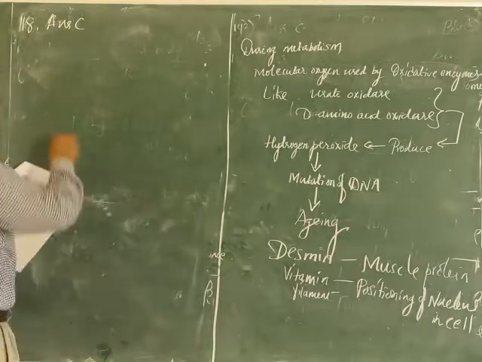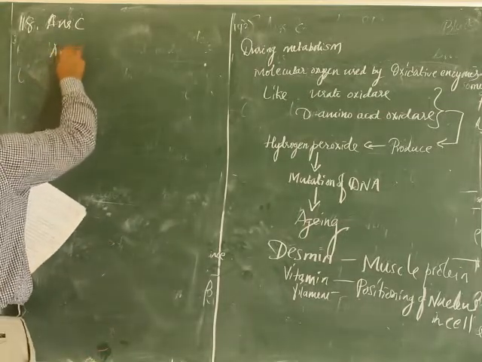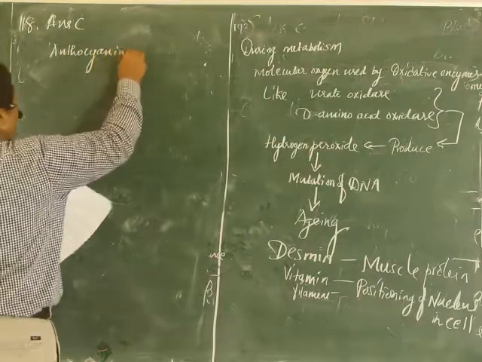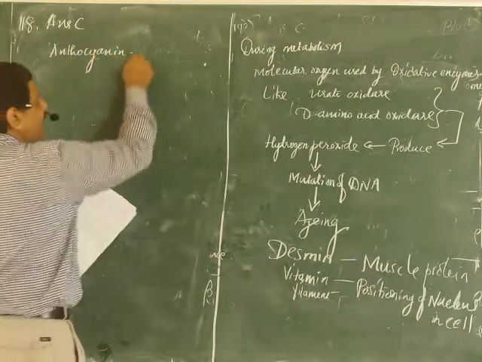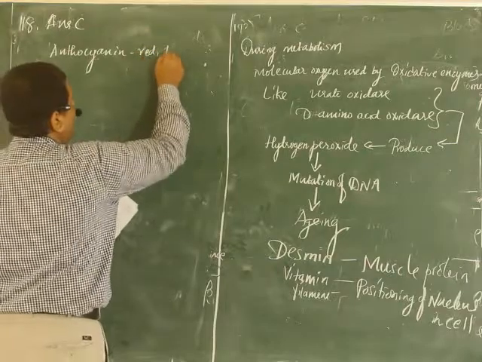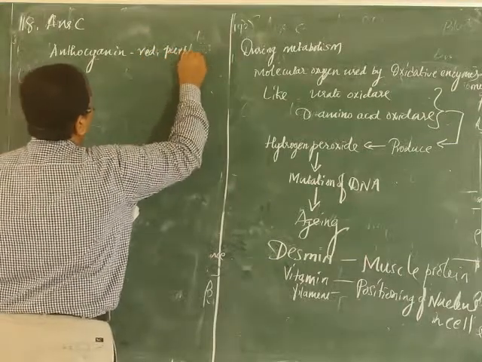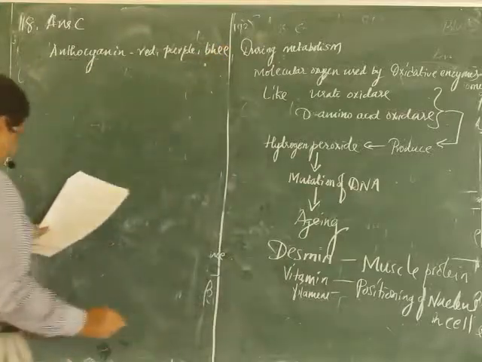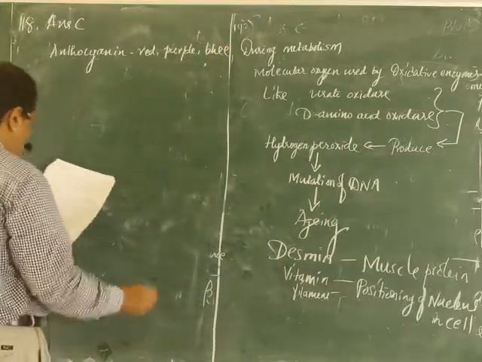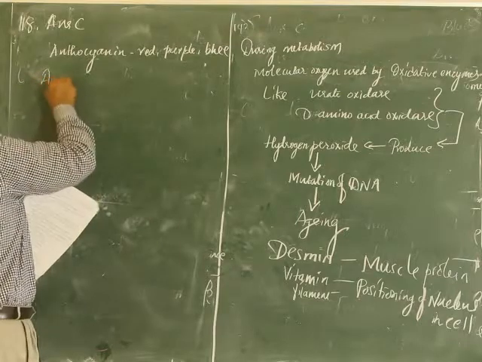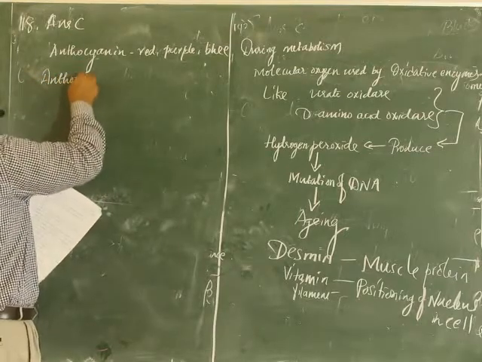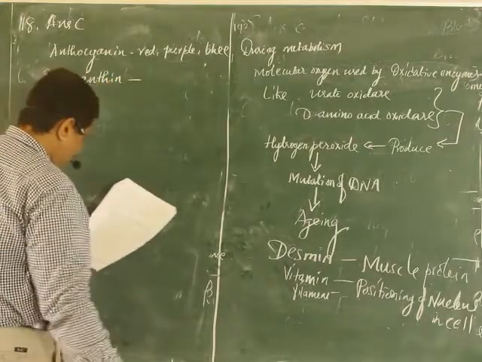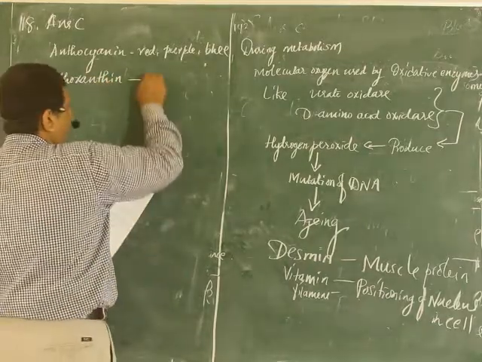The color of anthocyanin, depending upon its concentration, will be red, purple, or blue. Anthoxanthin color is ivory to deep yellow.